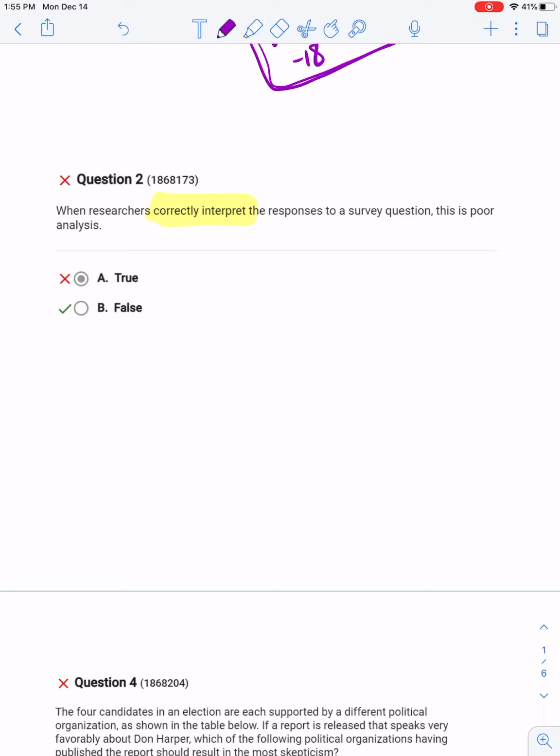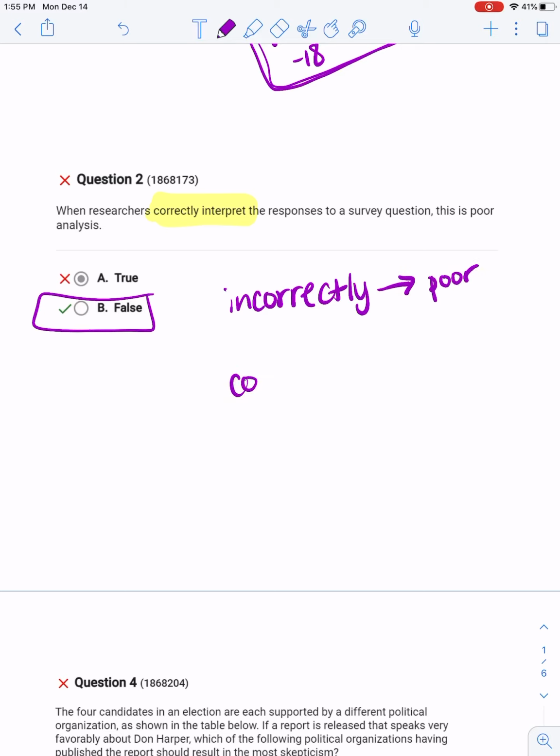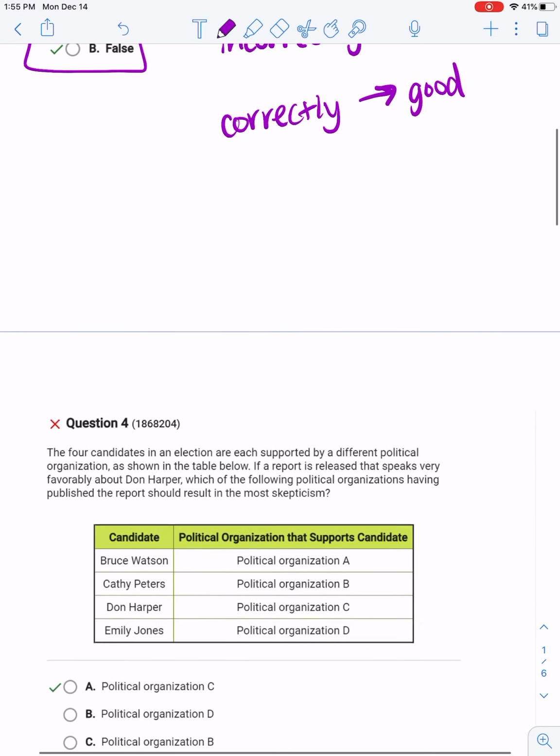So this is worded opposite of what it should be. If they incorrectly interpret, that would be poor analysis. If they correctly interpret something, that would be good analysis, okay? So those are the wording pairs that should go together.